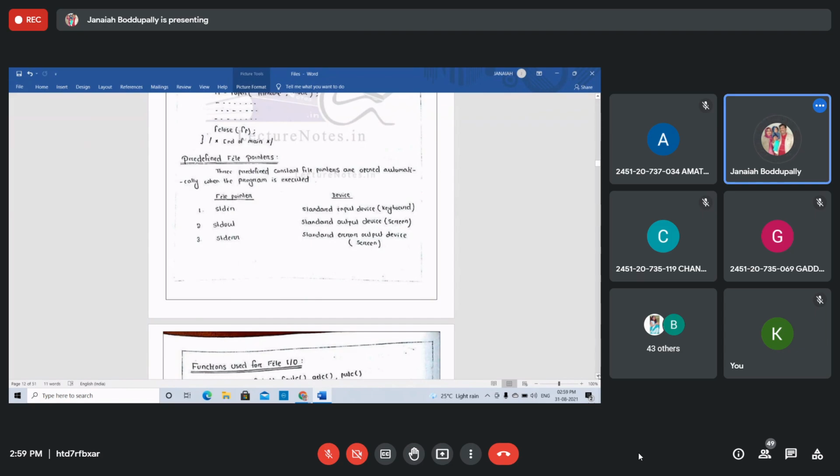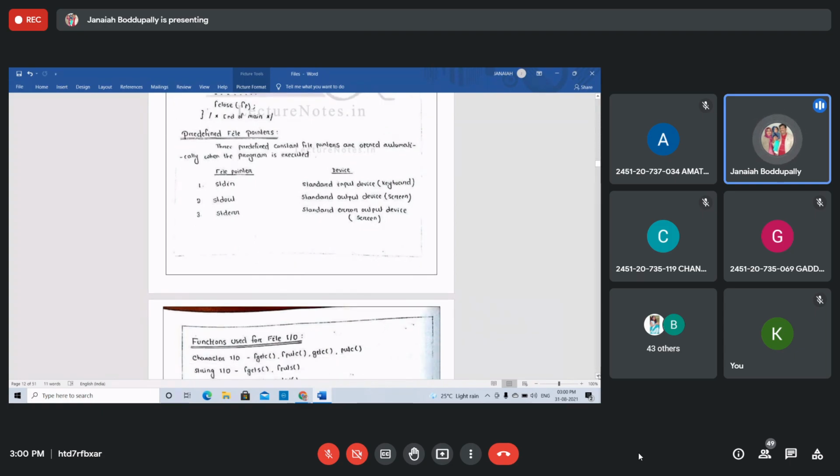stdin. stdout is the standard output device. That is the screen, the monitor screen. stderr is the standard error output device, which is also the screen. These are the file pointers. All these are keywords.